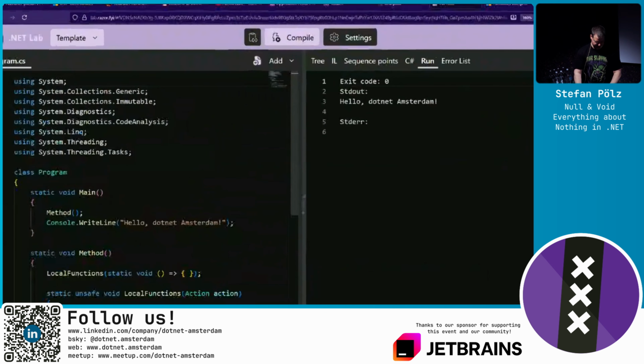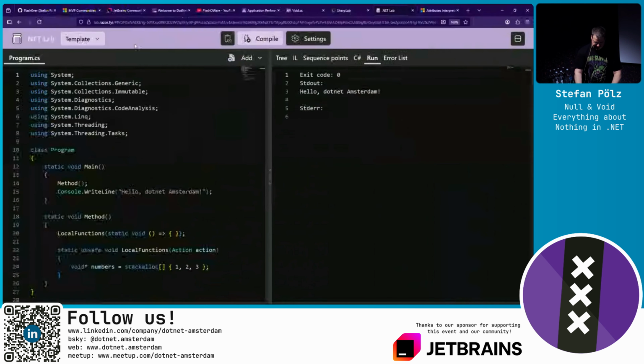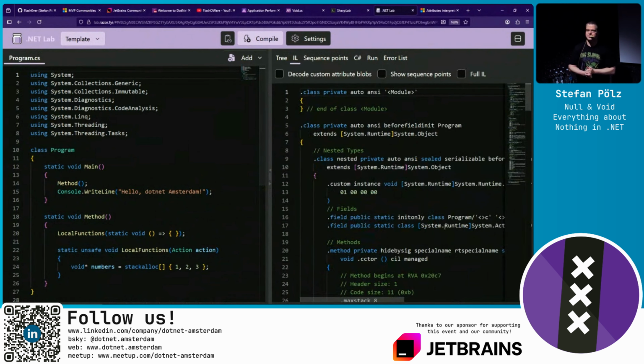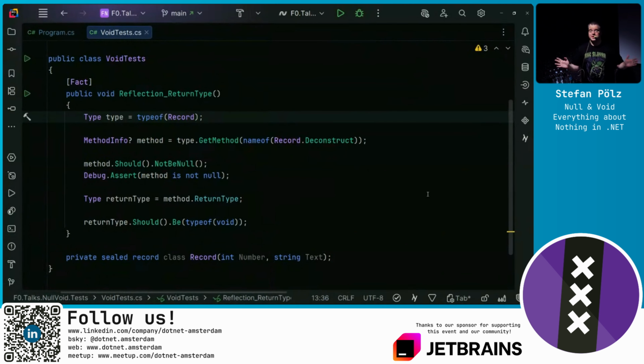And there is another tool in town, lab.razor.fyi. If you're on the go on your phone and quickly want to decompile something, you enter your code here. Also can get a look at the lowered C# and also peek at the IL code. Wonderful. So much for void.